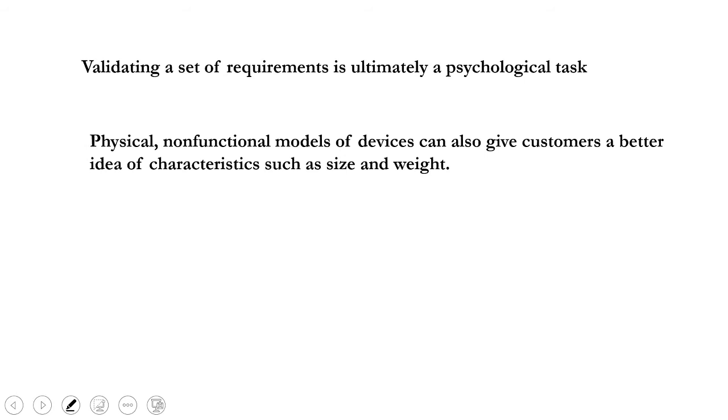Again, the requirement is a psychological task. We have to analyze the customer very properly before validating the requirement form. Regarding the psychological factors, we have to question the customers to get the information psychologically. So the manager who takes the requirement form should be well qualified to analyze the person. Second, physical, non-functional, and everything must be taken into account.